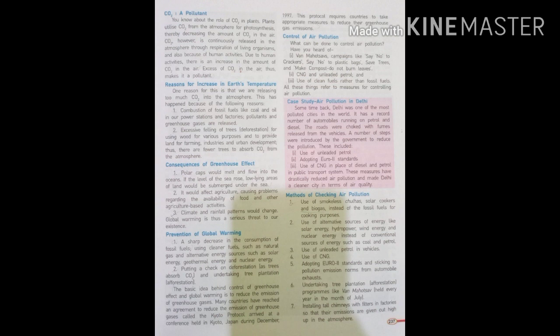It means that the sun's rays warm the earth's surface, and part of the radiation falling on the earth is absorbed and part is reflected back into space. Some of the reflected radiation does not escape into space. It is trapped by certain gases in the atmosphere. This trapped radiation further warms the earth, just similar to what happens inside the greenhouse.